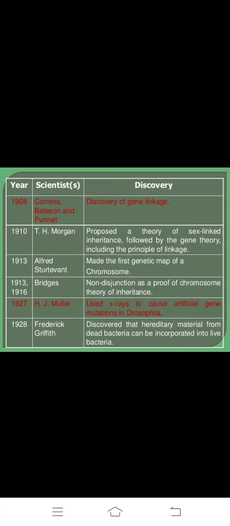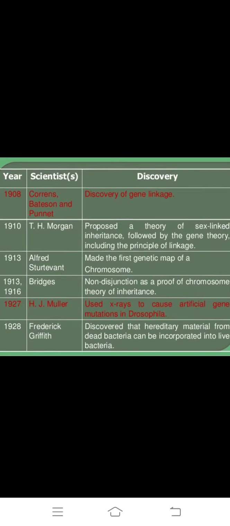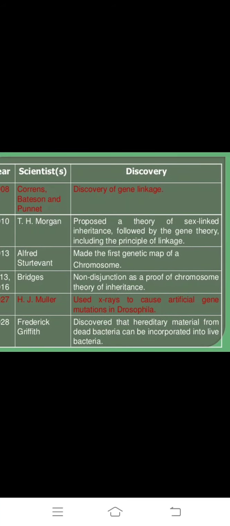In 1928, the scientist Frederick Griffith, very important, discovered that hereditary material from dead bacteria can be incorporated into live bacteria.